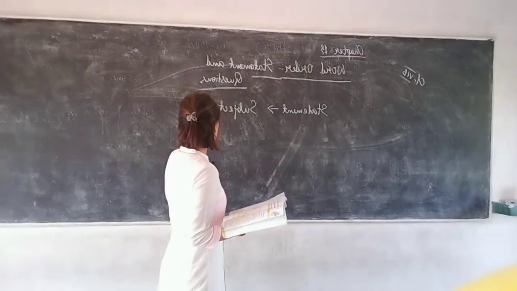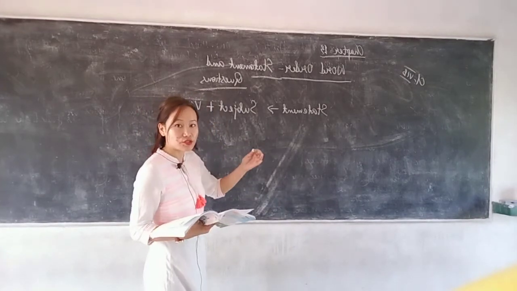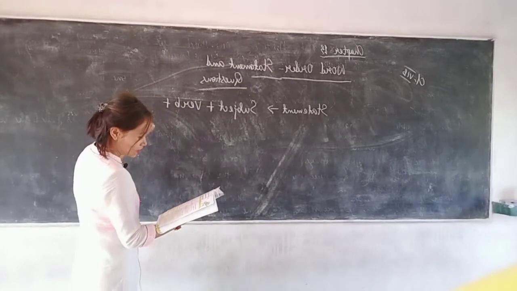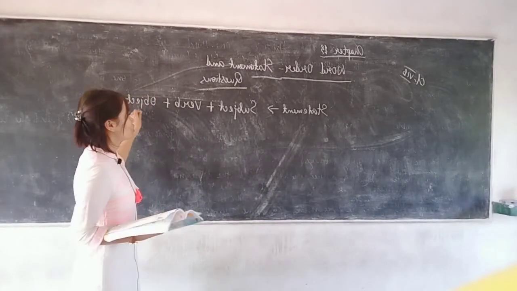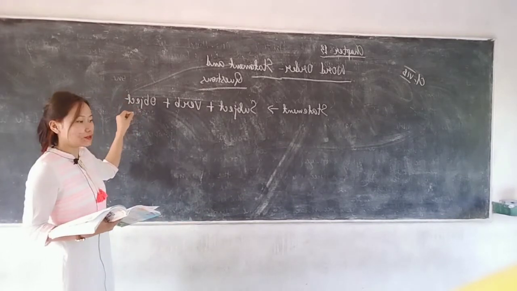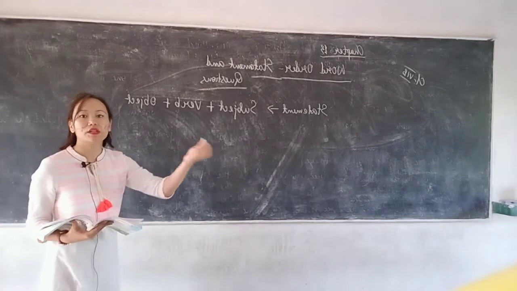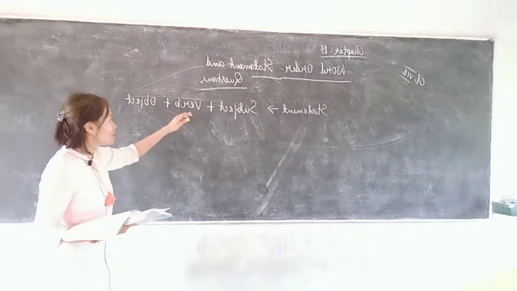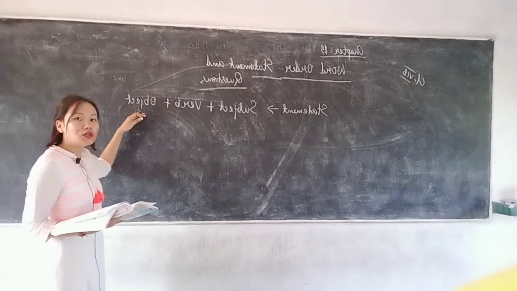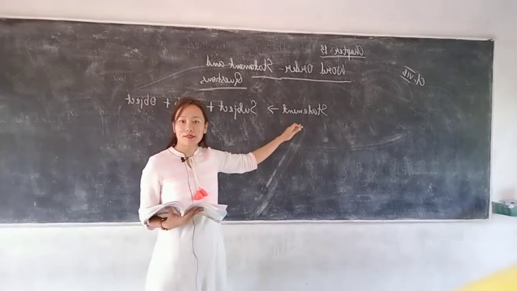Subject plus verb, the verb is your action. And then comes your object. Your object can be a living or non-living being, to whom the action is being done. So your subject, the doer, is doing some action to the object. This should be the order when you are writing a statement.